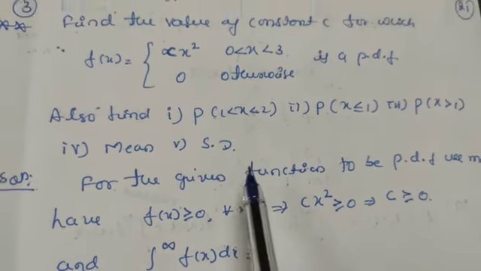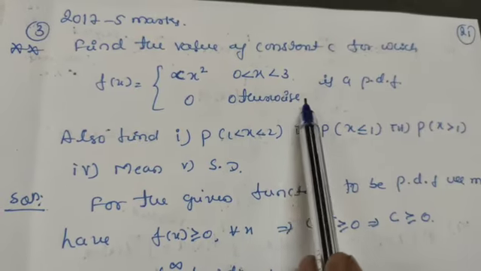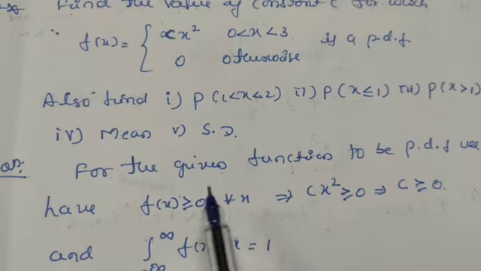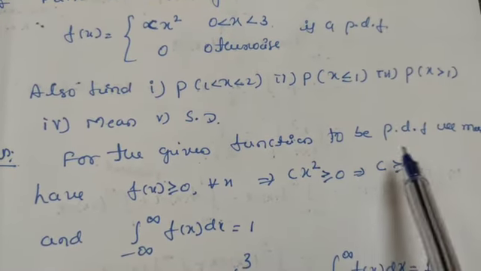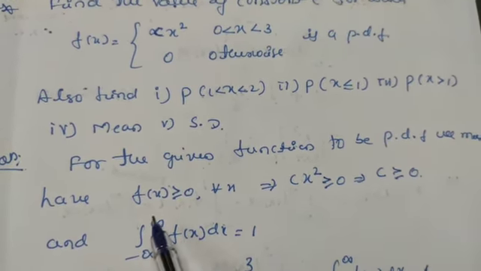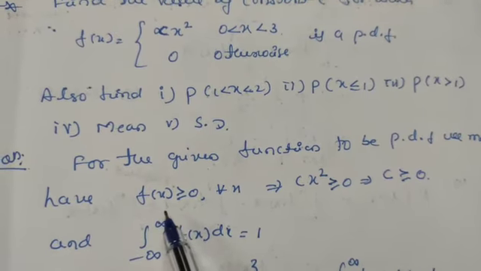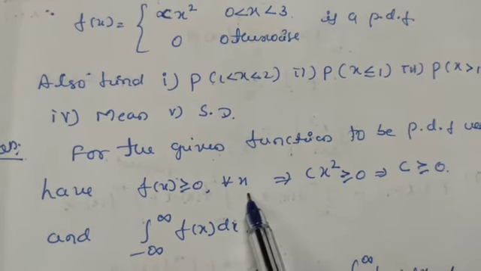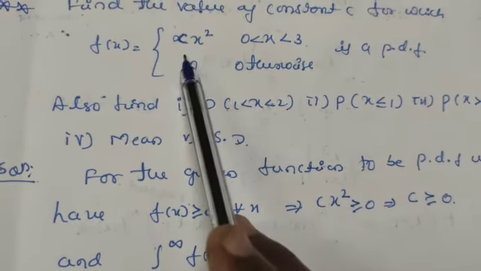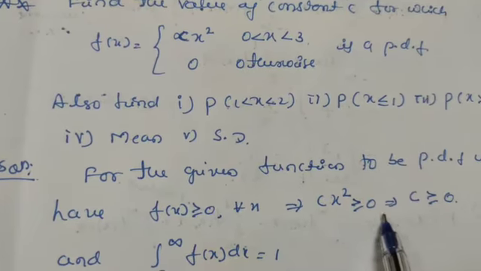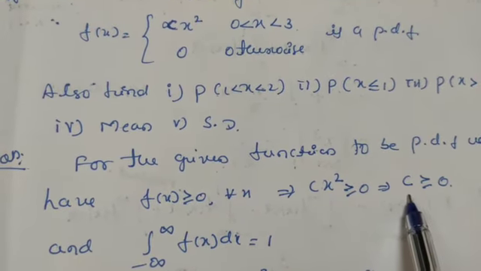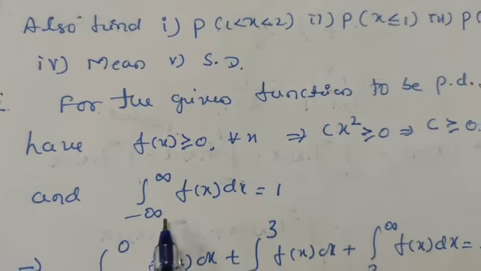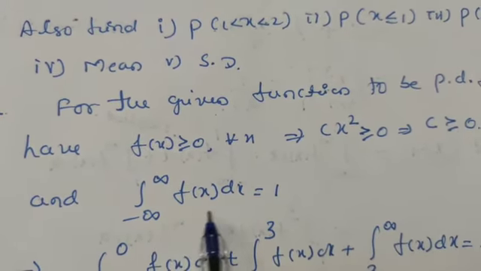For the given function, it is given that this function is a probability density function, so you have to find c here. Since it is given that the function is a probability density function, we have the two conditions of PDF. First one is f of x greater than or equals to 0 for all x. So this implies cx square is greater than or equals to 0, that is c is greater than or equals to 0.